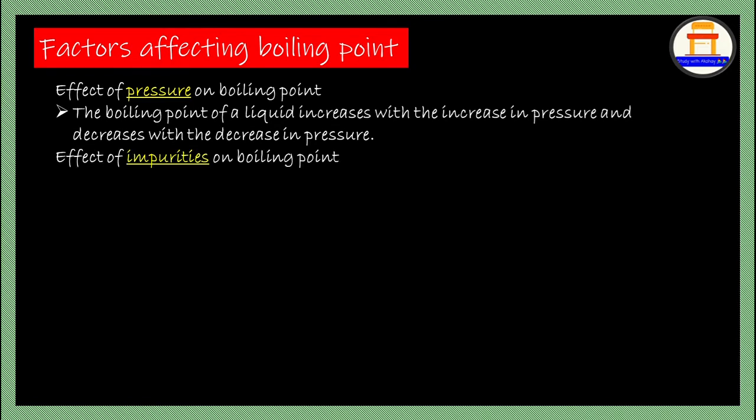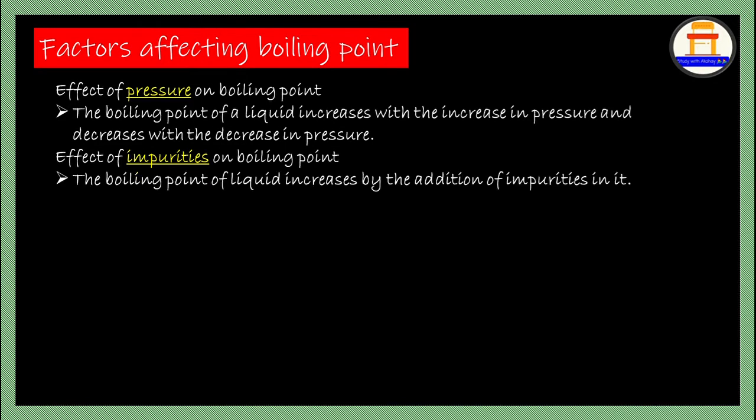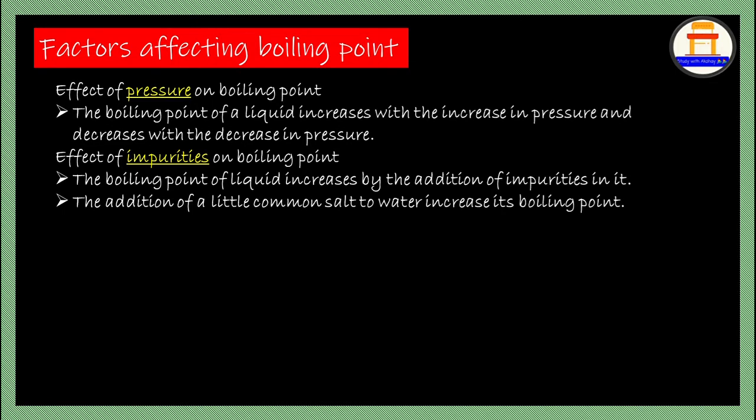Next, effect of impurities on boiling point. The boiling point of liquid increases on the addition of impurities. As the impurities increase, the boiling point also increases. Addition of a little common salt to water increases its boiling point. Common salt is again considered as an impurity, so as a result, it increases the boiling point.